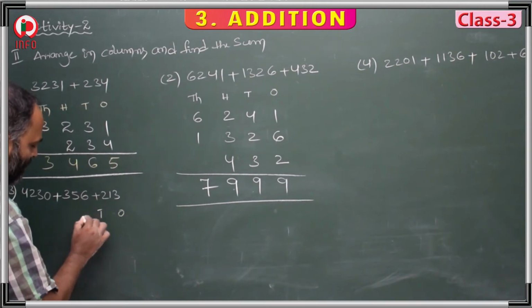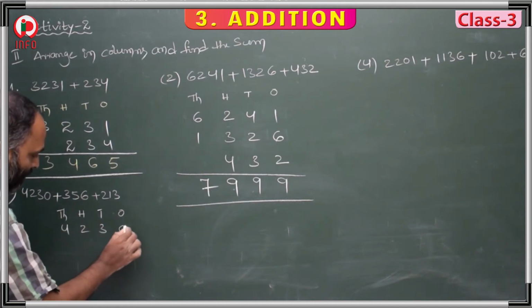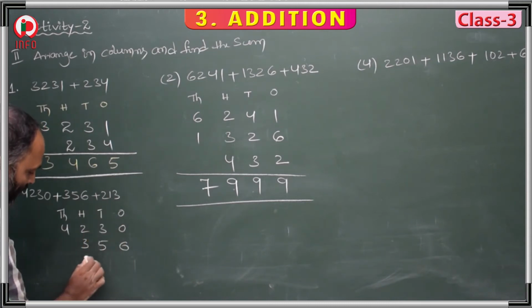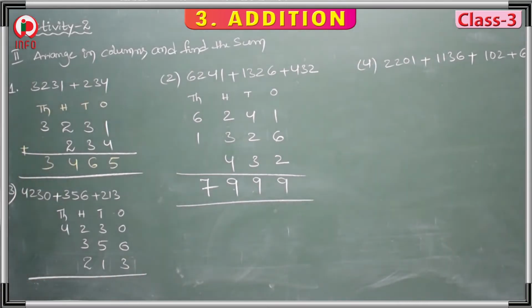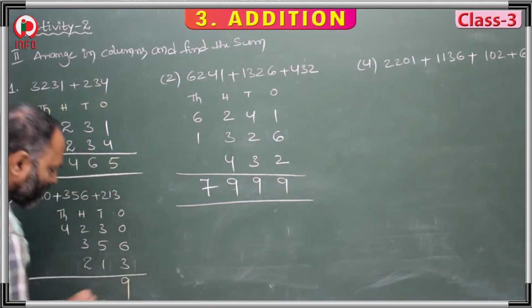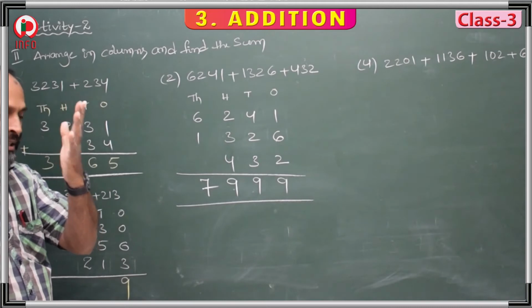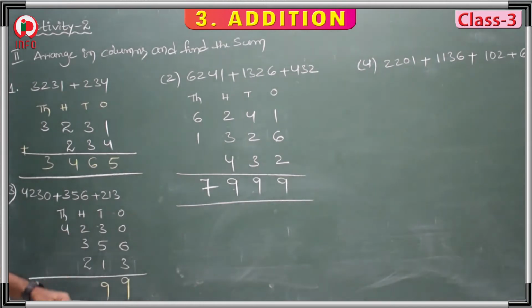The next: ones, tens, 100, and 1000. First one, 4,230, and 300 starts from 100. 356 and 230 start from 100. Now 6 plus 3, 6, 7, 8, 9. 3 plus 5, 3, 4, 5, 6, 7, 8. 8 plus 1, 9. 2 plus 3, 5, 5 plus 2, 7, and 4.